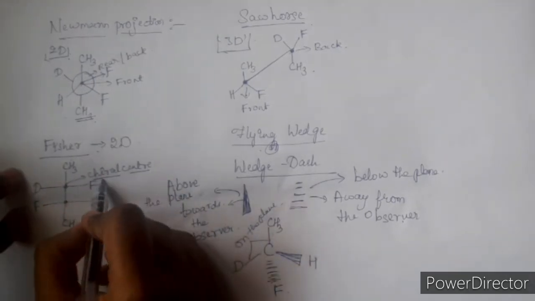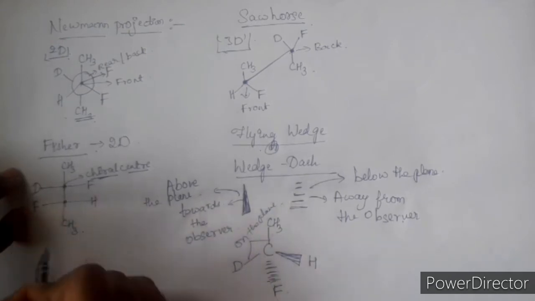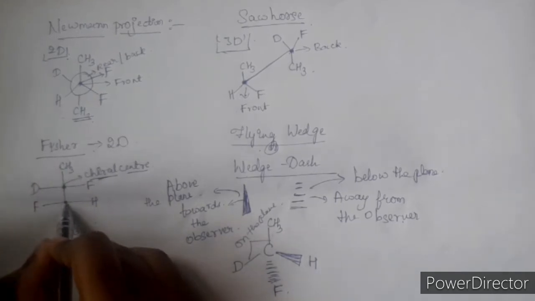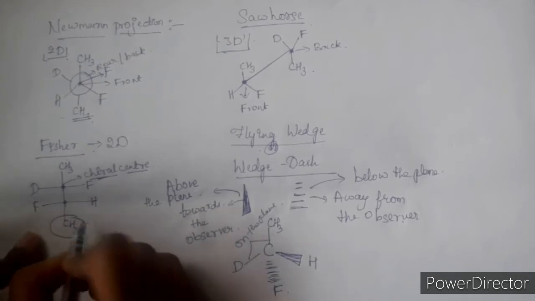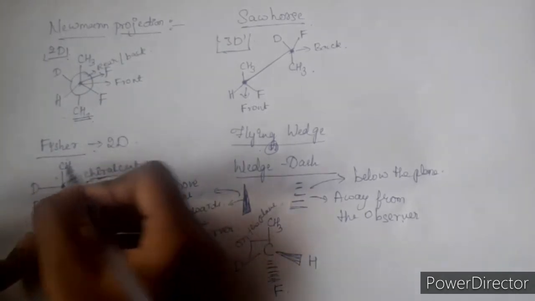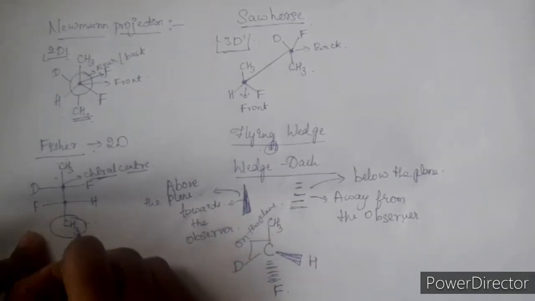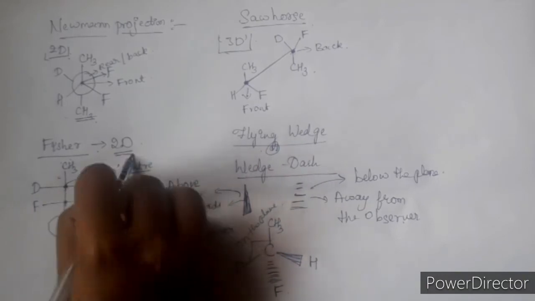As the definition itself, it defines the chiral. So the center should be chiral, that it contains 4 different groups. In case of an achiral group, we can't represent it in the center place. We represent it at the last or above. Achiral groups are represented at the last. So this is the Fischer representation. It is also a two-dimensional representation.